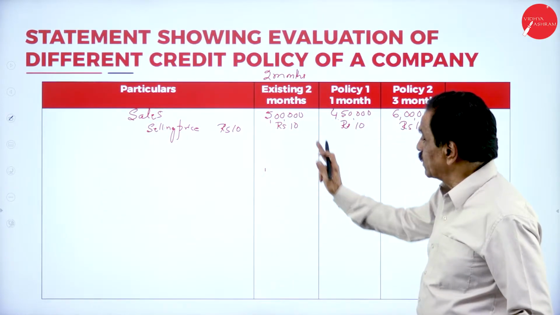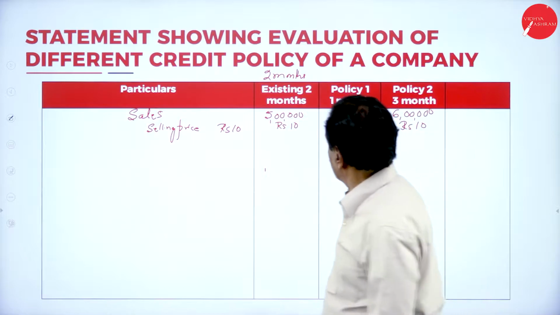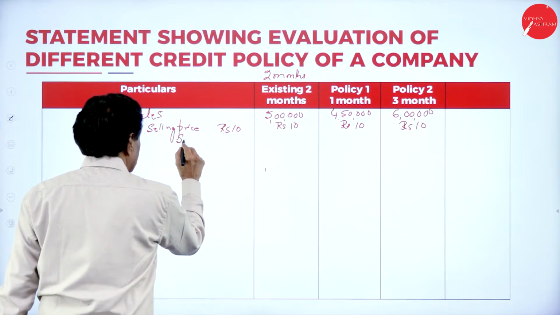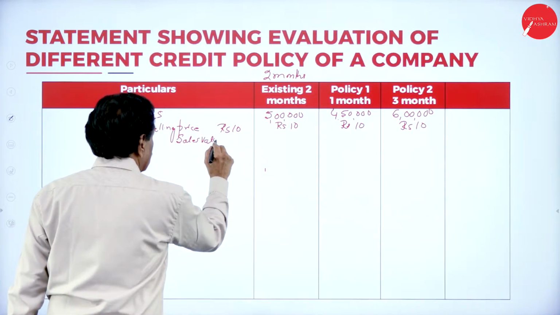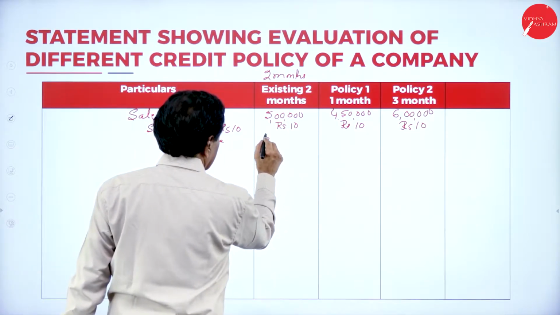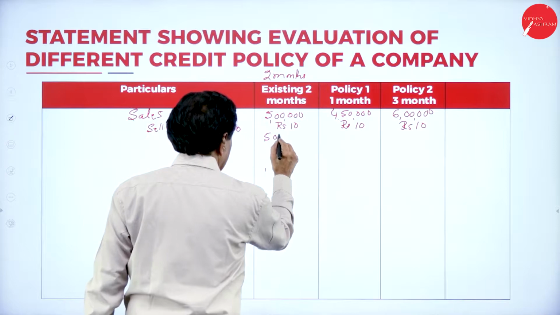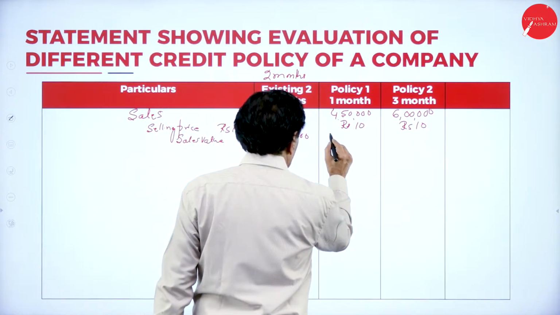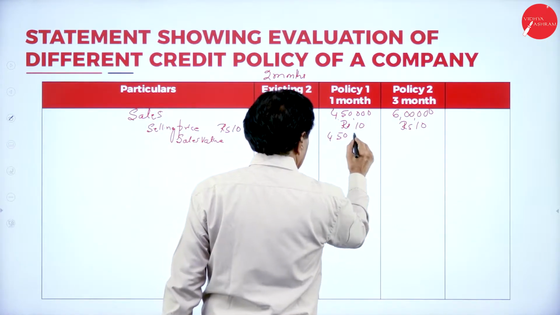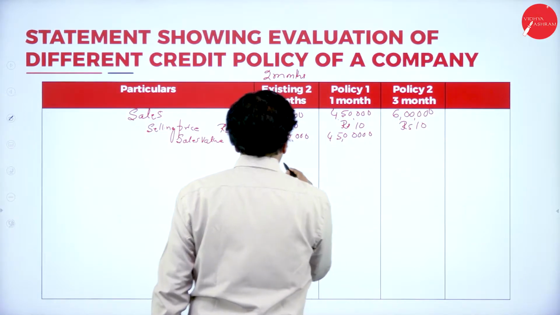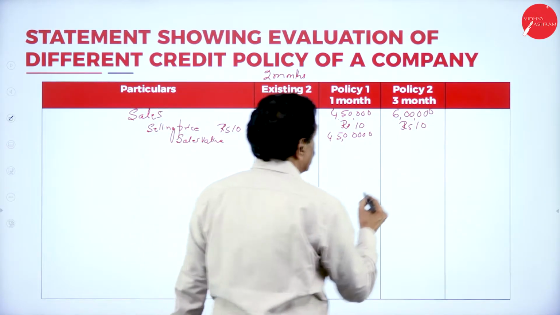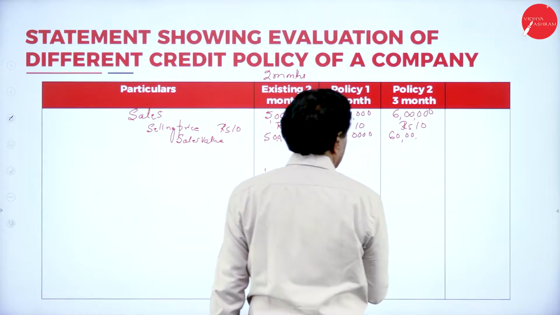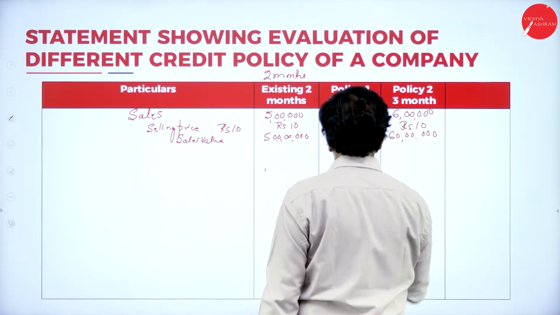This is 5 lakh units into 10. So 5 lakh into 10 is 50 lakh sales value. 4 lakh 50,000 is 45 lakh. 6 lakh into 10 is 60 lakh rupees sales value.